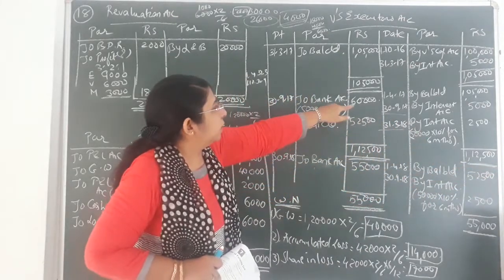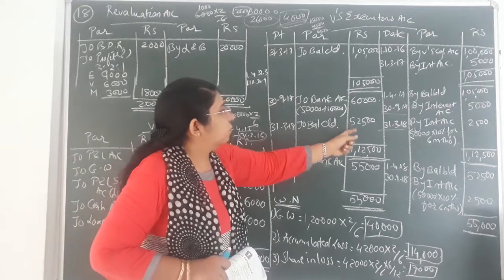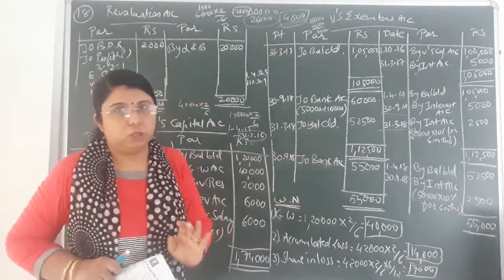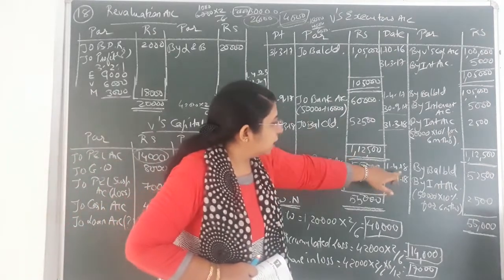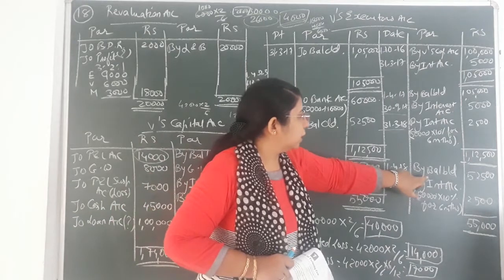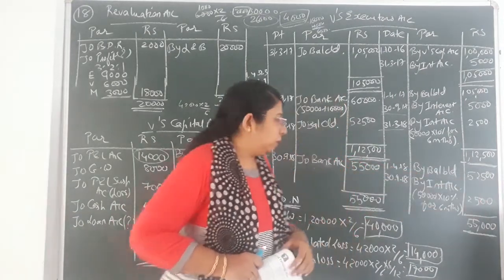Out of that you have paid 60,000 on 30th September. Okay. So remaining balance, that is 52,500, that is still to be paid to the V's executor. So that closing balance, for next year it will become the opening balance. So you can see 1st April 2018, that I have written by balance brought down, that is 52,500.